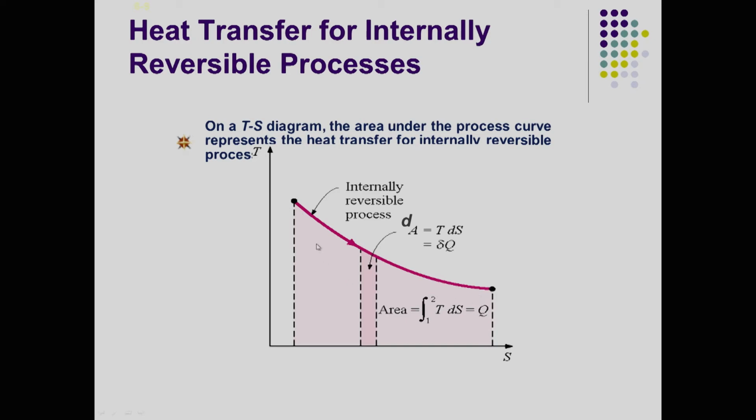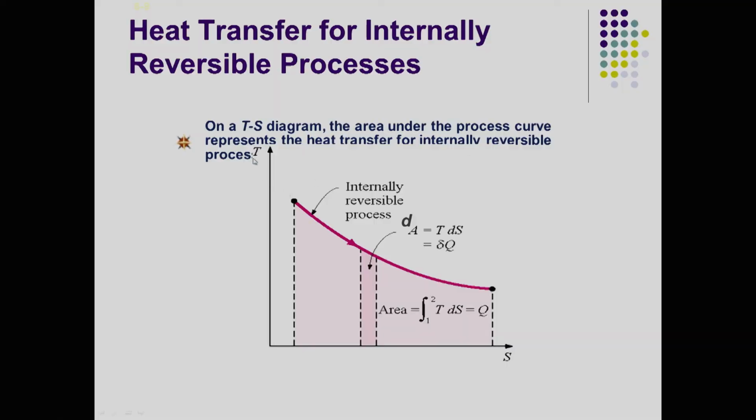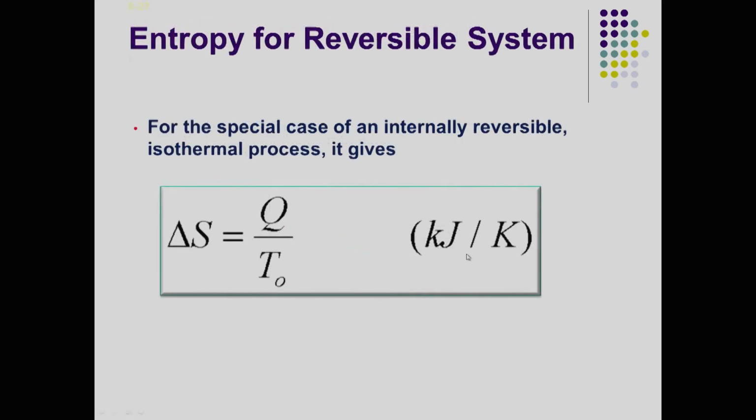The volume is increasing, and we are looking at the entropy going up because the irreversibilities are going up, so it is going from an ordered to a disordered state. So, the area under the process curve represents the heat transfer for an internally reversible process. Now if you look here, as we are providing heat, this area A is equal to T multiplied by dS, which is equivalent to the heat supplied to it.